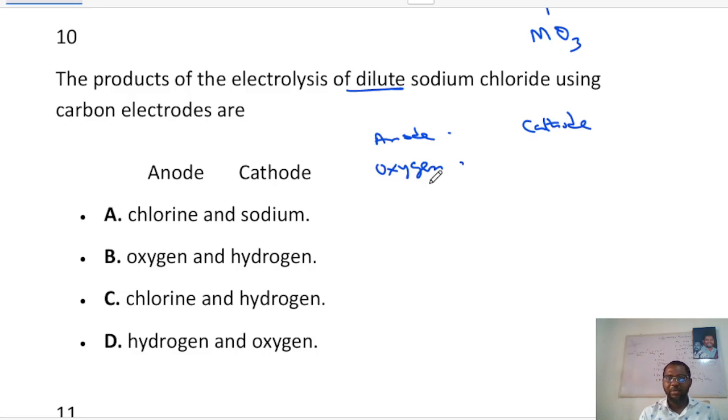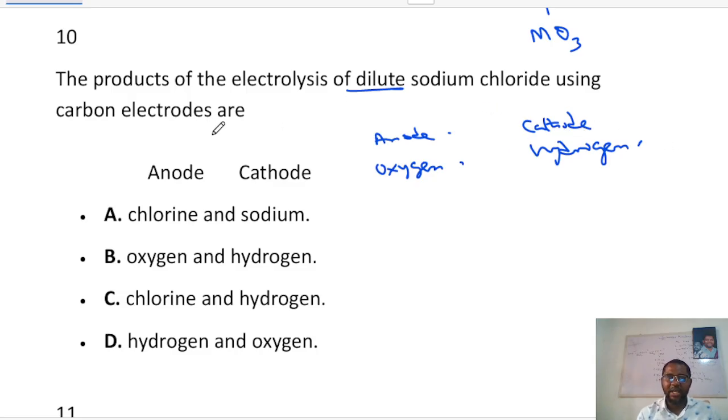So chlorine will not be mentioned here because it is the anode. The cathode is always hydrogen, always. The only time it is not hydrogen is if the metal it is competing with, for example sodium, is a metal lower than hydrogen in the electrochemical series, like copper, silver, gold, and all of that, right? So if not, it is hydrogen.